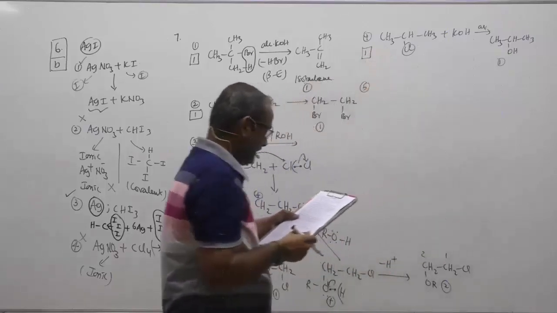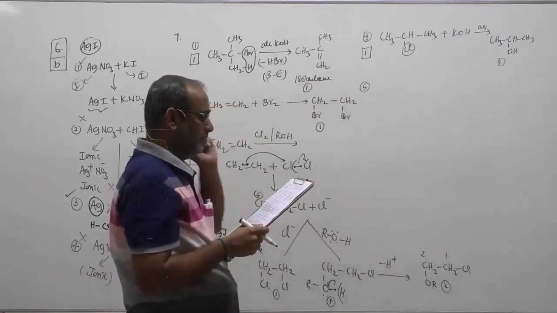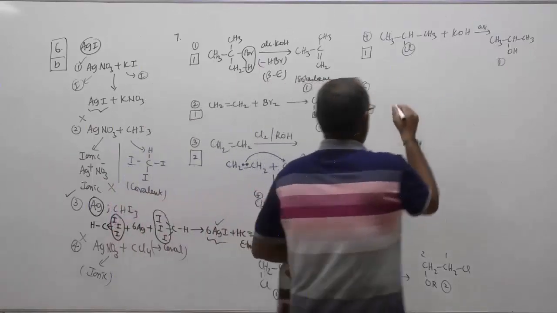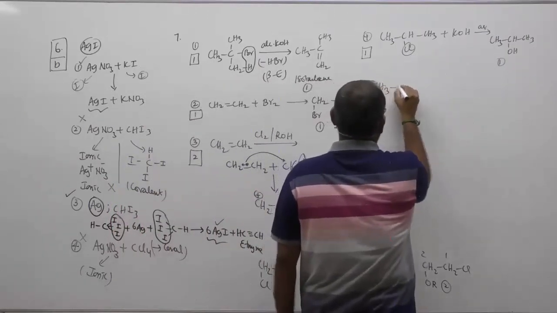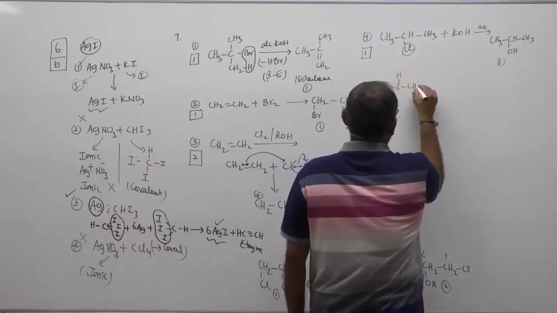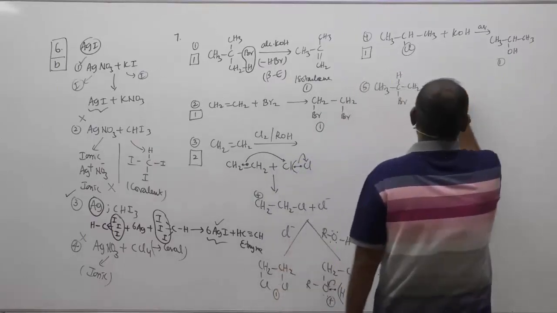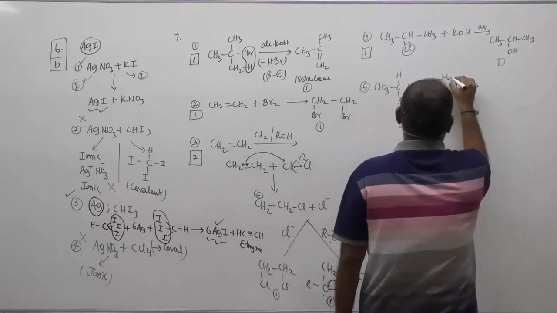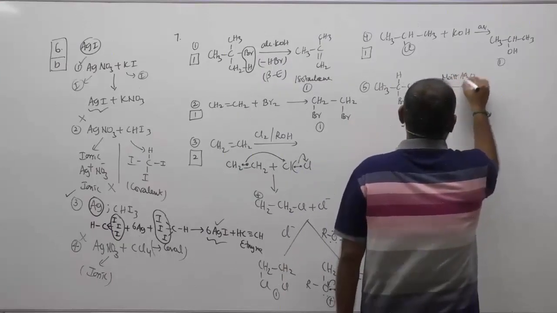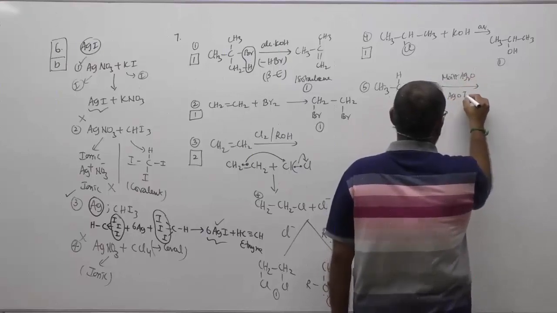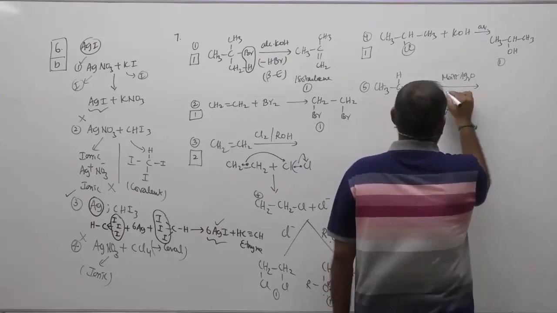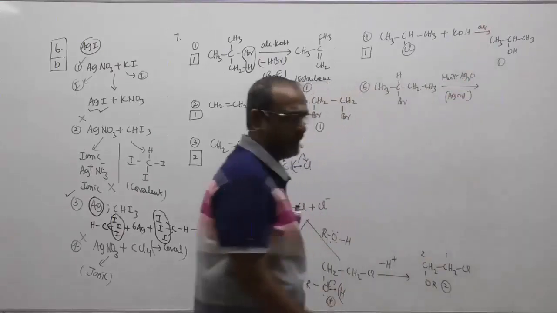What about the next one? I think 5 we have given. Secondary butyl bromide with moist Ag2O. Secondary butyl bromide, CH3CHBrCH2CH3, with your moist Ag2O. Moist silver oxide will form silver hydroxide. It is as equivalent as what? Your aqueous KOH or aqueous NaOH.